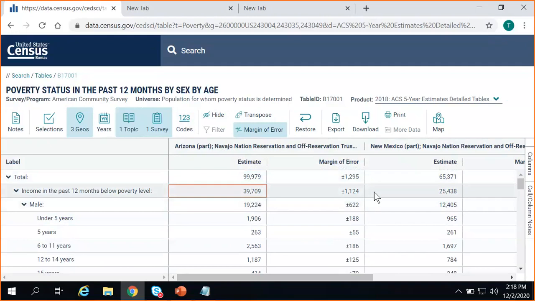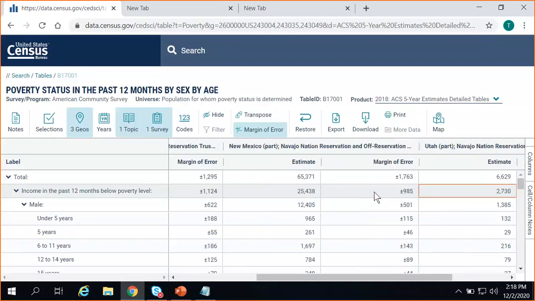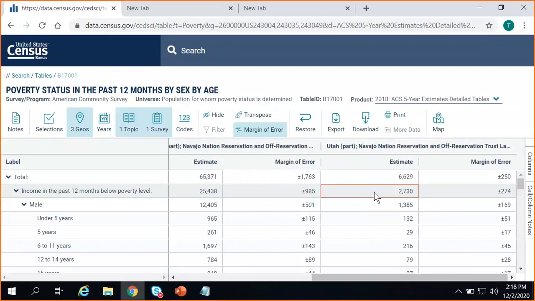We can compare that to the Navajo Nation that falls within New Mexico and see the value for that particular variable is 25,438. And in the Utah portion of the Navajo Nation reservation, it's 2,730.